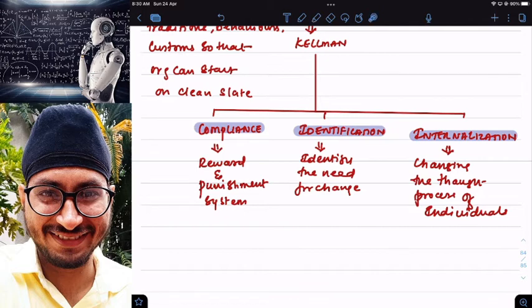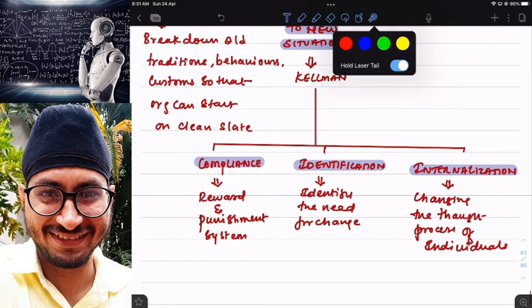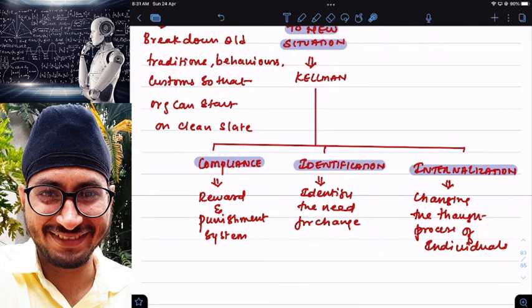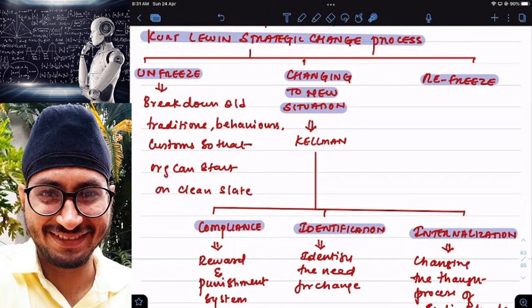So what I need to do is change their thought process. I need to motivate them, explain to them the importance of SAP in our business compared to Tally. Motivate them, give them some promotion if they are able to learn it. So here I'm changing the thinking process of my employees, making sure that slowly over a period of time they become comfortable in using SAP. And once I stopped doing the work in the old method, unfroze, started the reward and punishment method, started recognizing the need for change, and explaining the importance of change to the employees, all the employees have agreed. Then once everything is perfect, I will refreeze.